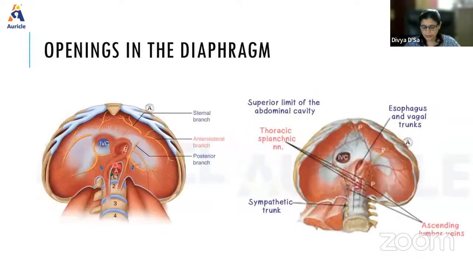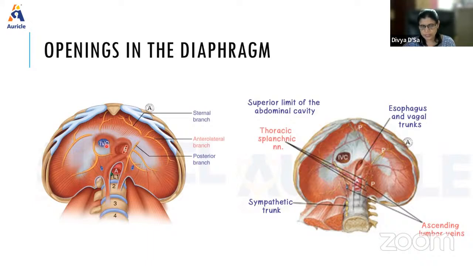Now the openings. There are major openings and minor openings. The major openings are the vena cava opening, the esophageal opening, and the aortic opening. What you have to know is at what level each opening is and what structure passes through it. First is the vena cava opening, situated in the central tendon at the junction of the right and median leaflets, opposite the disc between the 8th and 9th thoracic vertebrae. Its shape is quadrilateral.